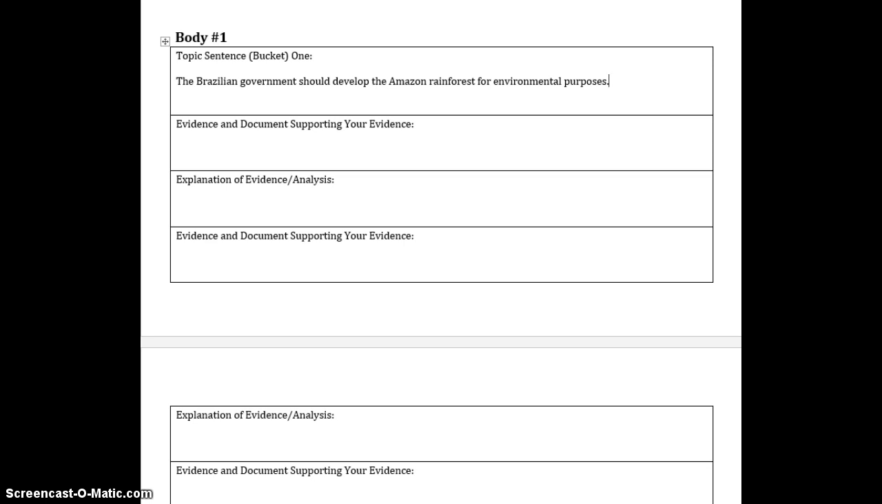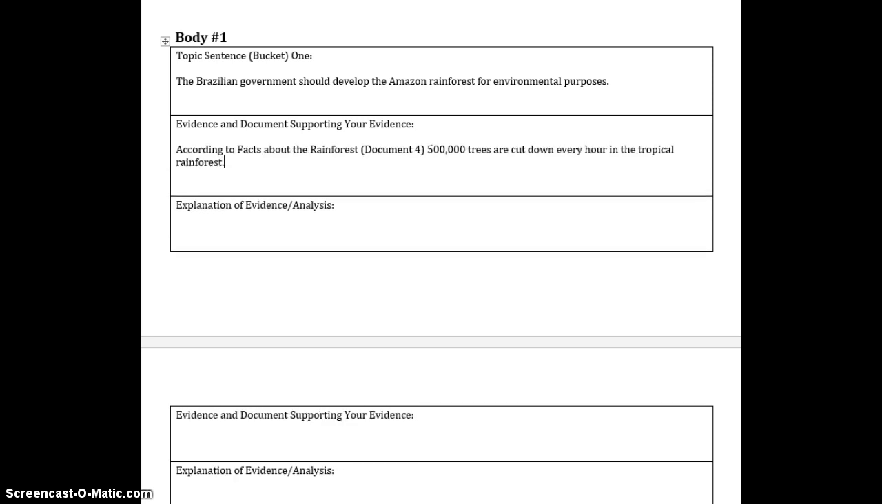Notice that I have restated the question and made it into a statement, including my point of view. The Brazilian government should develop the Amazon rainforest for environmental purposes. In my introduction, I told the reader that I would be introducing them to the evidence that support environmental and economic reasons why the Brazilian government should develop. I'm simply narrowing my focus, but restating the question and how I feel, as well as alerting the reader that I will be giving them my environmental evidence from my environmental documents.